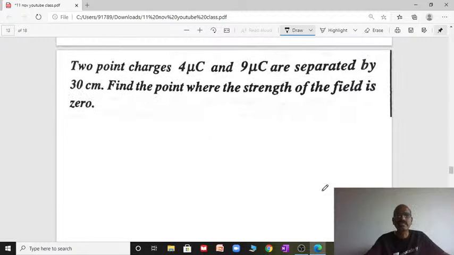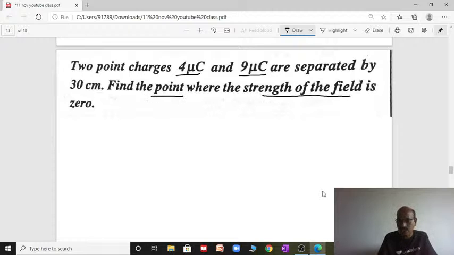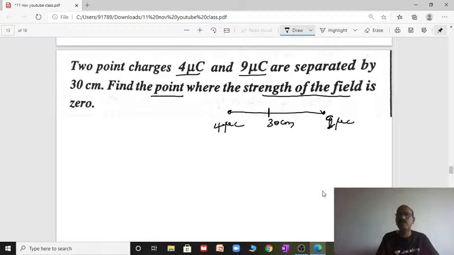Two point charges separated by 30 centimeter, Q1 and Q2 given. Find the point where the strength of the field is 0. That's the meaning: the intensity at the null point is the question. On the line joining the two charges, 4 microcoulomb and 9 microcoulomb separated by 30 centimeter, at what point does the electric field intensity become 0?